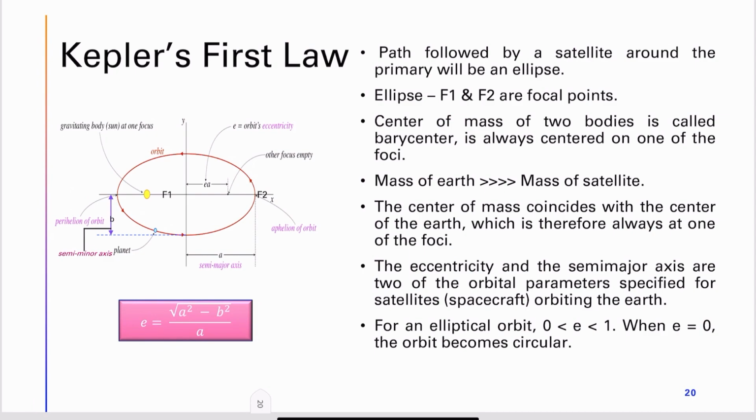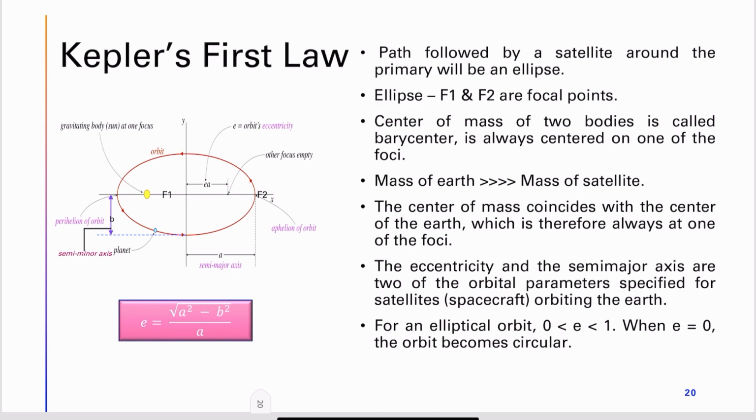Kepler's first law states that the path followed by a satellite, that is the path followed by the secondary object around the primary object, the more massive object, will be an ellipse. We know that the smaller one is the secondary object, the larger massive one is the primary object, and the path in which the satellite is revolving around the primary object is an ellipse.